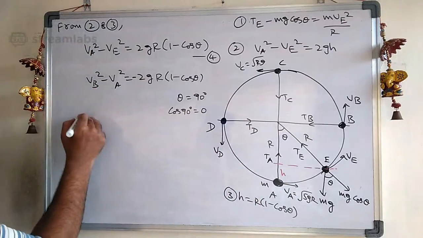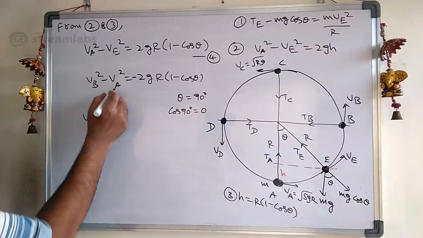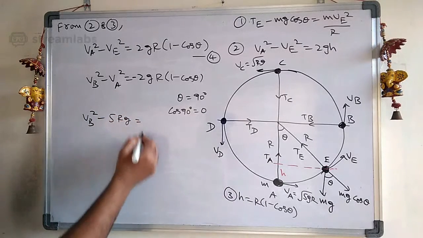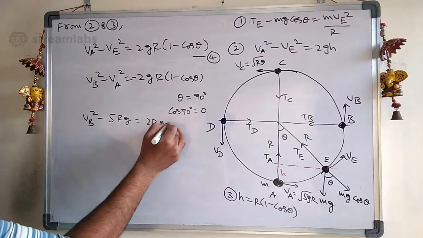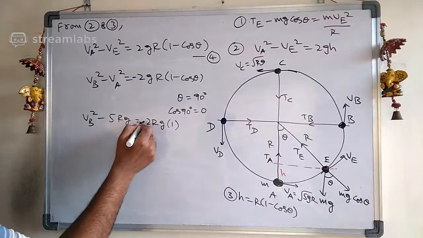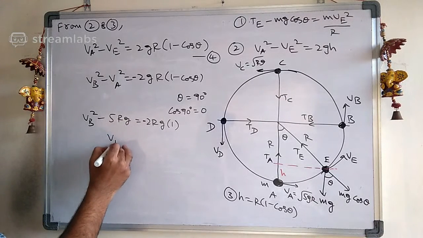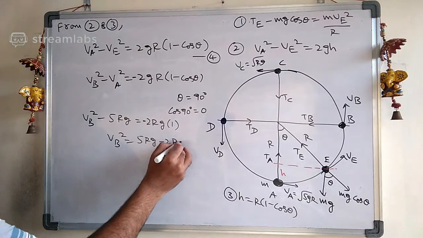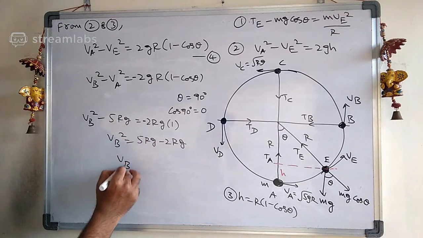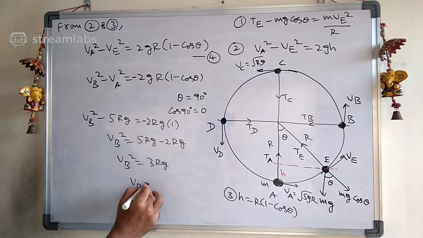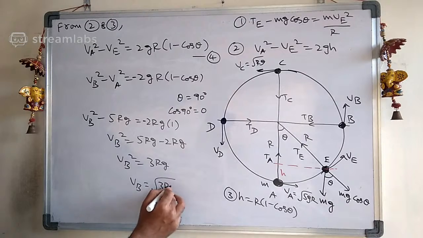So what is VB square? What is VA square here? It is nothing but 5rg. Okay, this is nothing but 2rg into 1, because cos 0 is 1. Okay, this is minus, sorry. Therefore, what is VB square? 5rg minus 2rg. It is nothing but VB square equal to 3rg. Therefore, what is the velocity at B? It is nothing but root over 3rg.